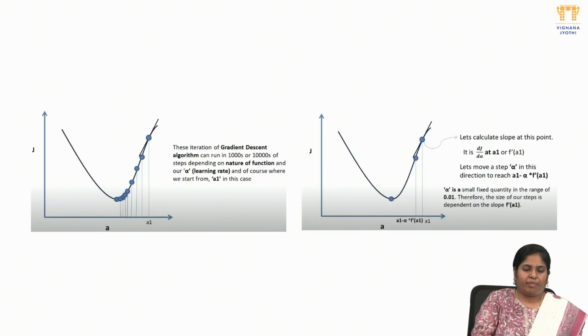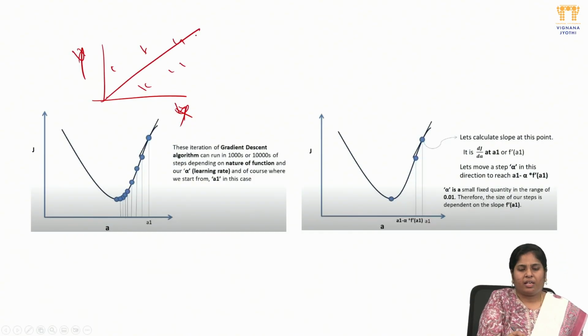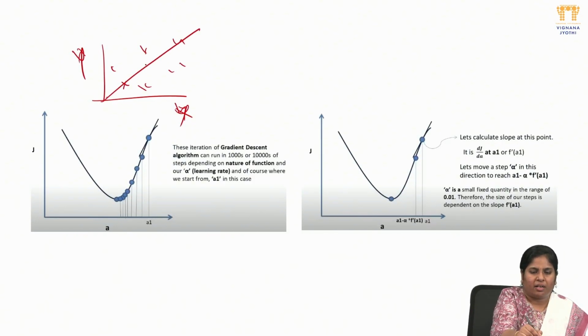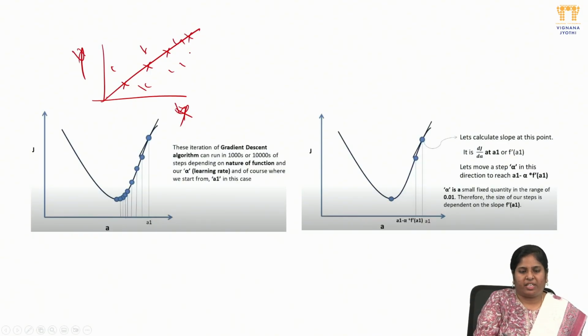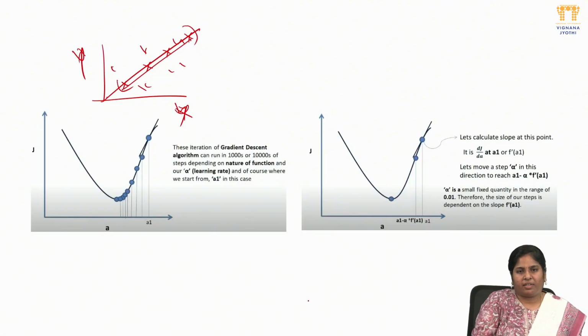Here is the best fit line with data points, which we already drew last time on the x and y axes. We draw the data points here and here and here, and we draw the best fit line. Here we got the data points around the best fit line, so we can take a range of this. These points we denote on the curve, so we can define where the curve exactly is.